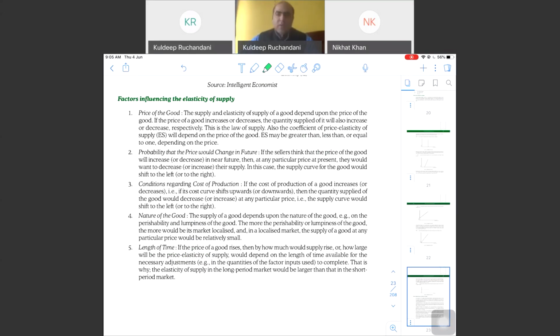Because the profit margins will increase. With this thought in the background, let's see what the price of the good means for quantity supplied. The supply of a good depends on its price. If the price of a good increases or decreases, the quantity supplied of it also will increase or decrease. This is the law of supply, we have discussed it.